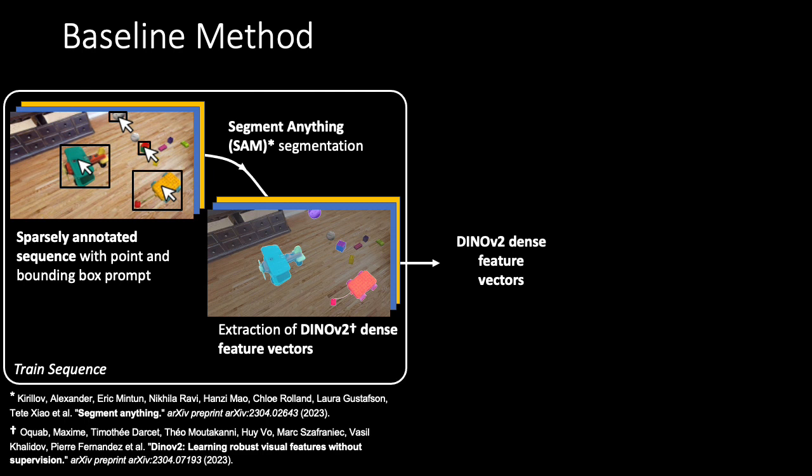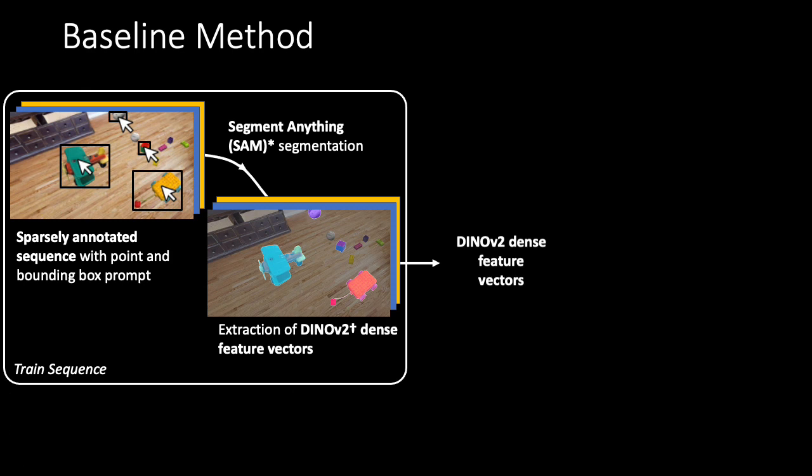As large self-supervised model, we chose the DINOv2 model to extract dense features from the images. The architecture of our baseline method is as follows. First, we use the Segment Anything model, a promptable instance and semantic segmentation model, to transform the annotations in the images of the train sequence into object masks. After, we extract DINOv2 feature vectors from the entire image.